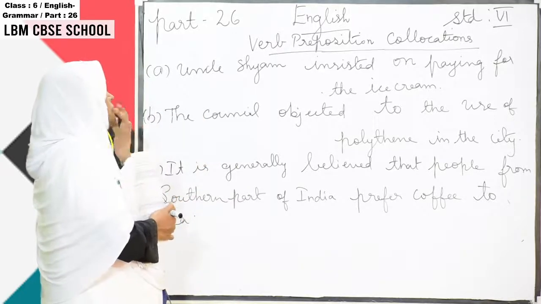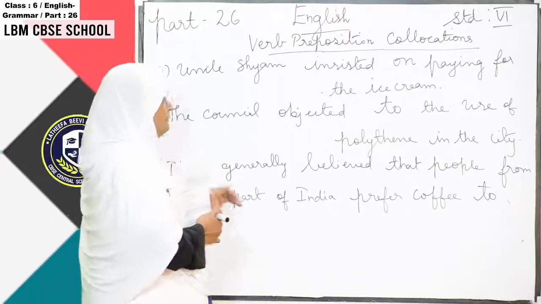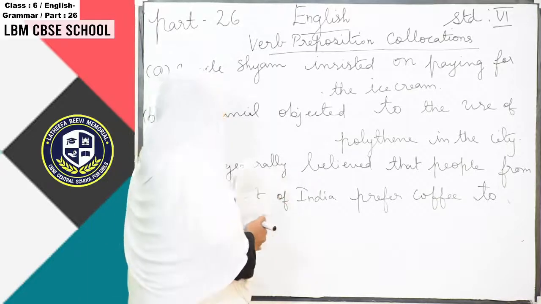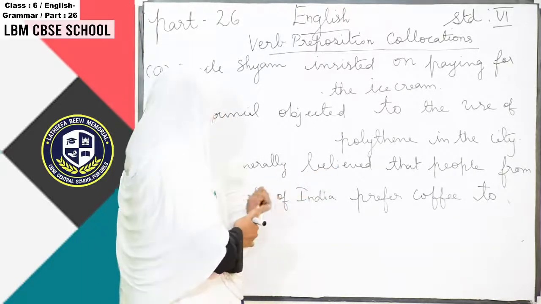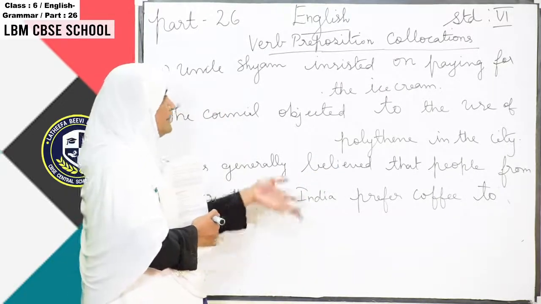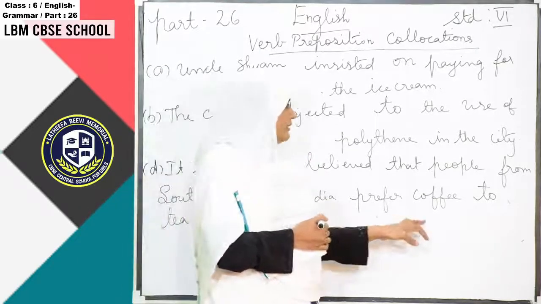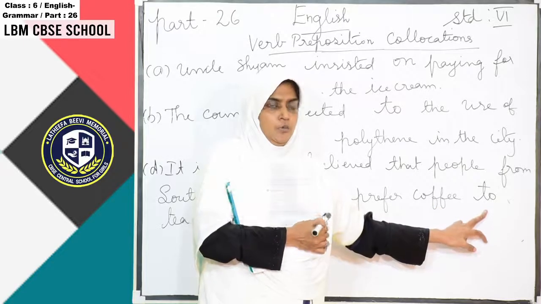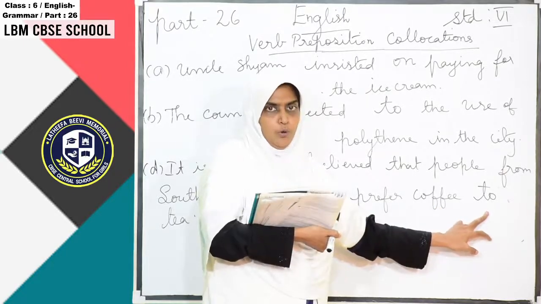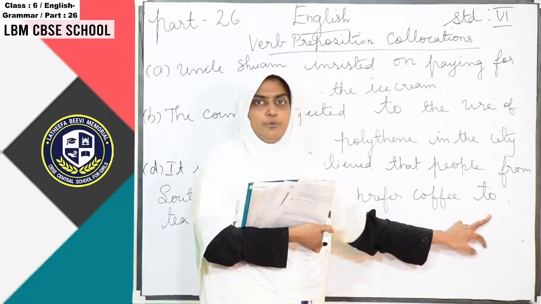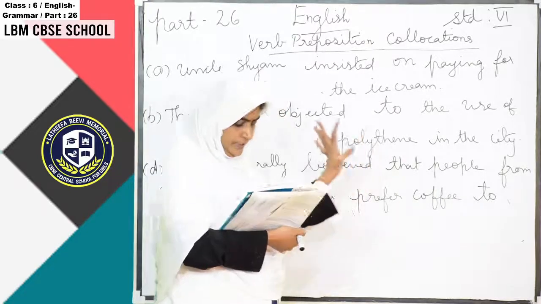So there is a correct word, you have to add it in the sentence. It is generally believed that people from the southern part of India prefer coffee to tea. Here "over" is the wrong word, you have to add "to". That is the correct word.